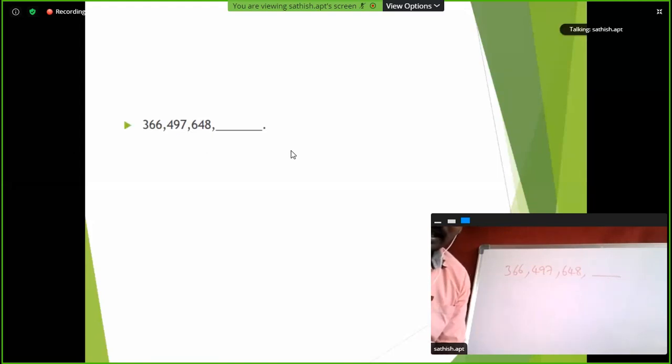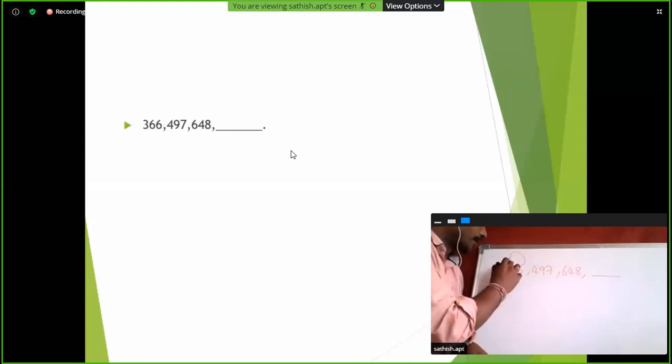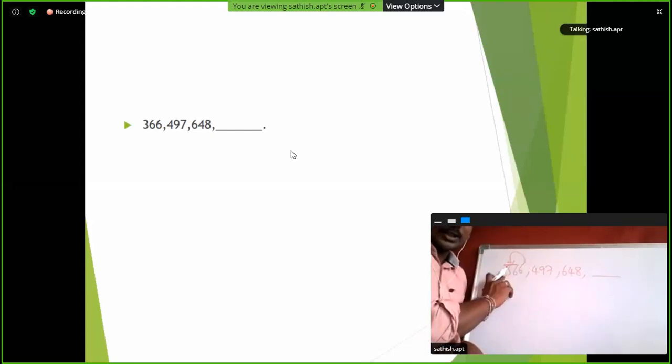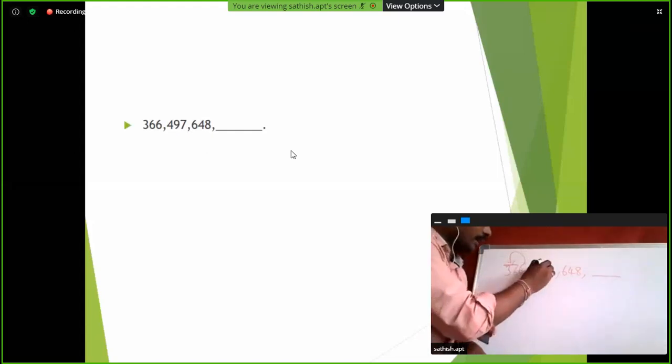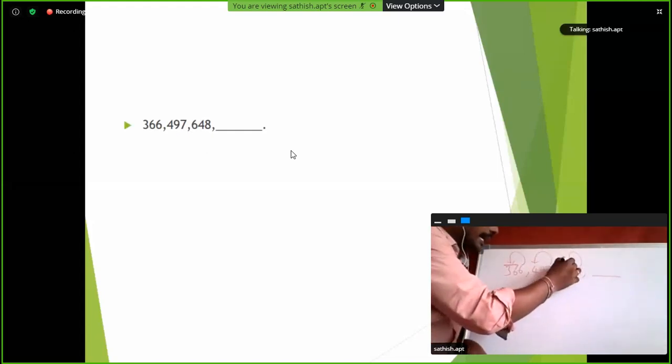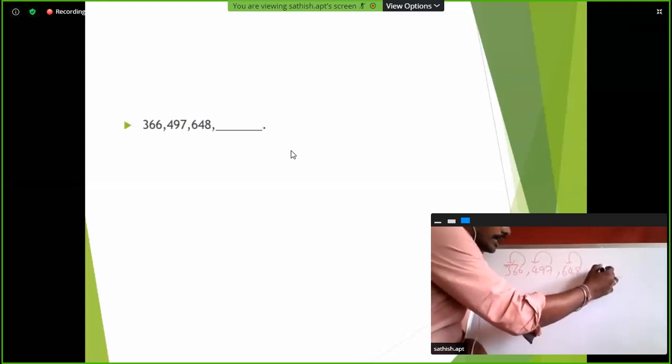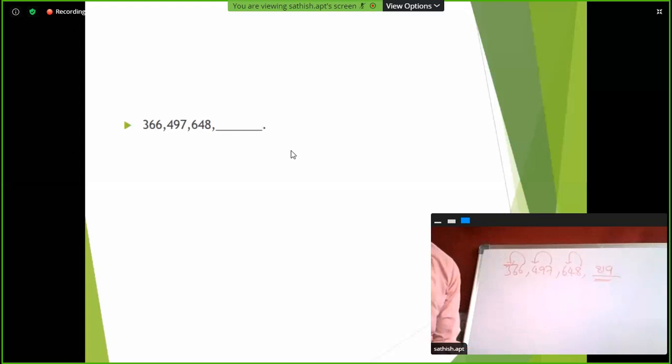Very good, ma. Simple logic. 6 square, 7 square, 8 square, next 9 square. Simple. Very good. 6 square, 7 square, 8 square, 9 square. 819 answer. Very good, ma. Good response.